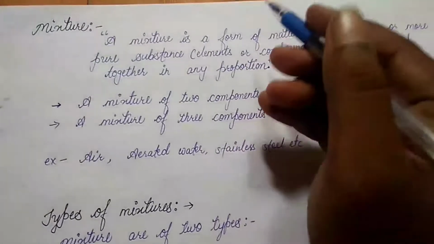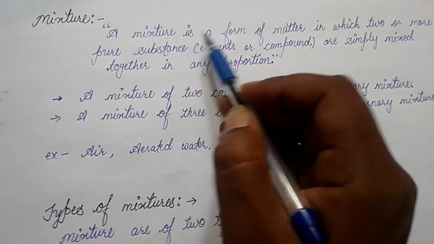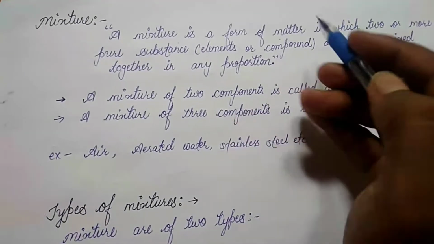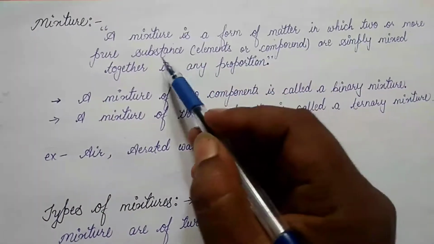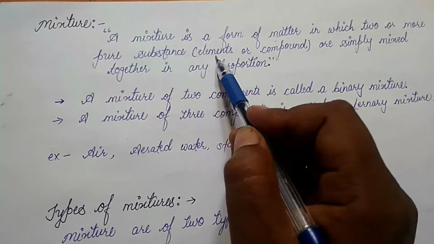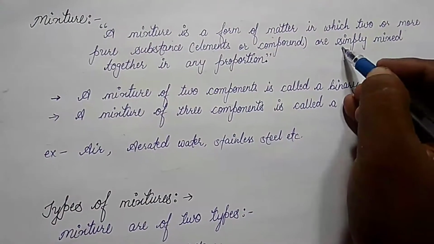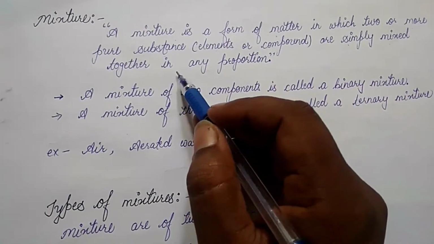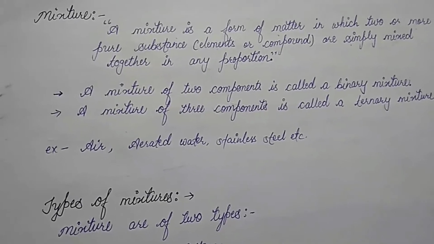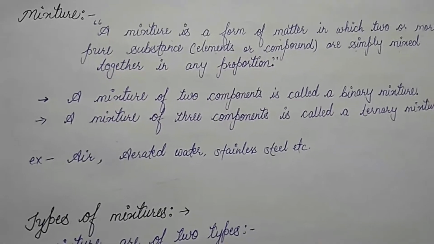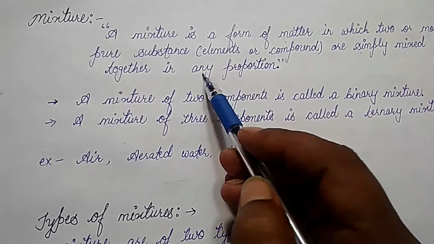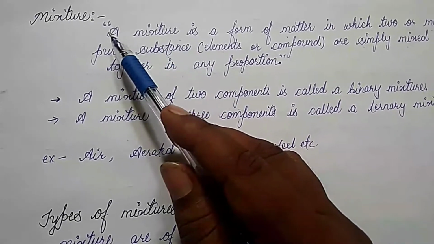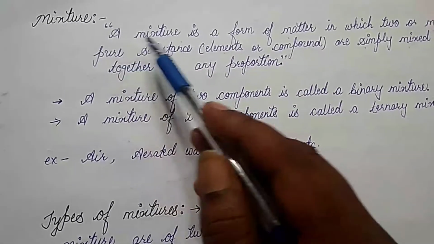Now see, children. A mixture is a form of matter in which two or more pure substances, that is elements or compounds, are simply mixed together in any proportion. Okay? In any proportion means the ratio of their constituent elements or compounds is not fixed.